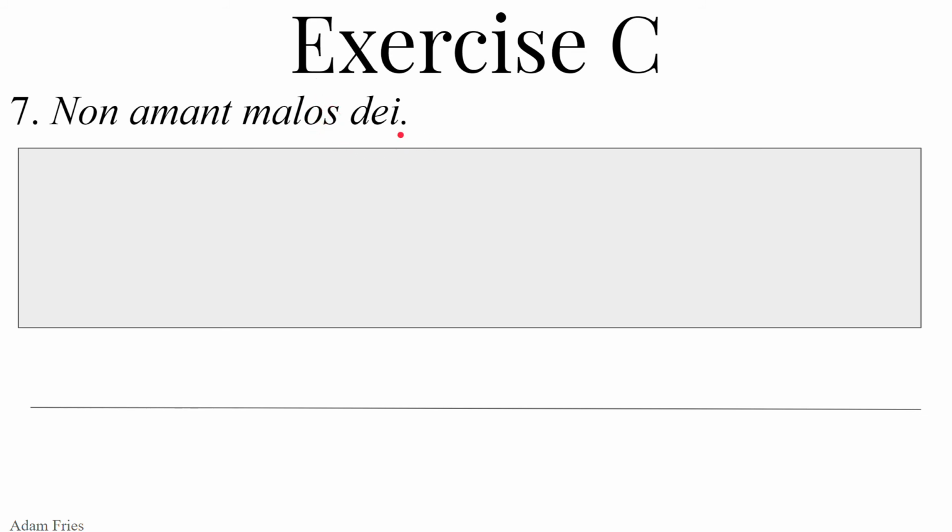And then Dei. Dei closes us out, from Deus, i, masculine, male god. Could be genitive. That doesn't really make much sense. Makes more sense to be plural nominative, Dei. So if it's nominative, it's the subject of our verb. The gods do not love wicked men. The gods do not love evil people.